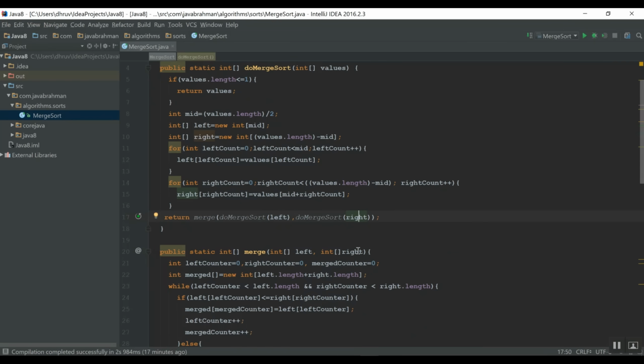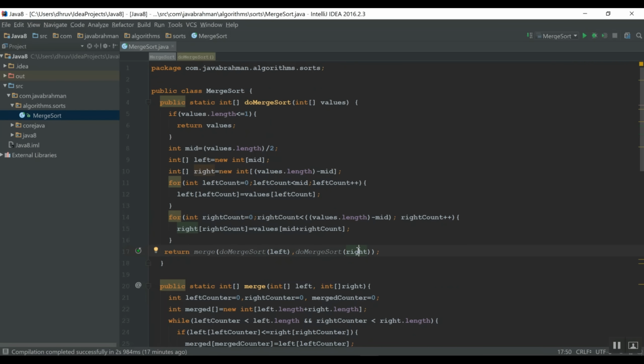And remember, we keep breaking up the list to be sorted in this way. Until when does this breaking up go on? We need a boundary condition in order to stop the recursion. Otherwise, it would become infinite. So the boundary condition is that the length of the input values array is 1.